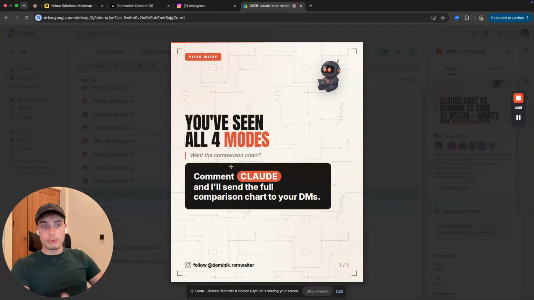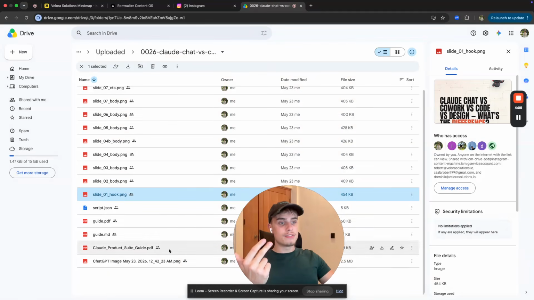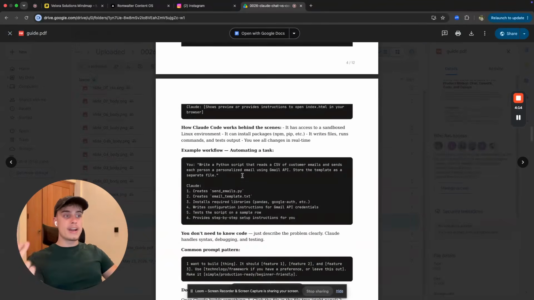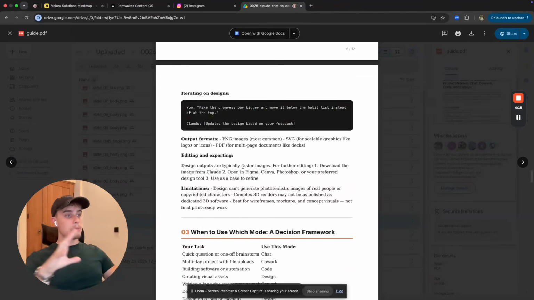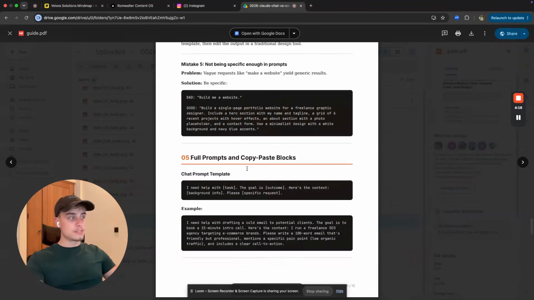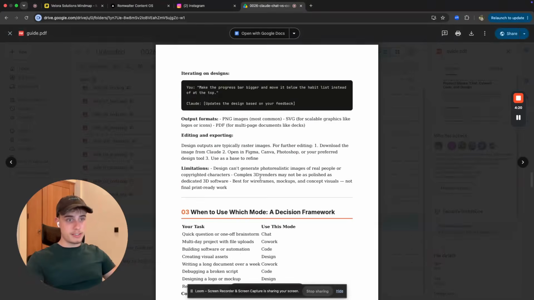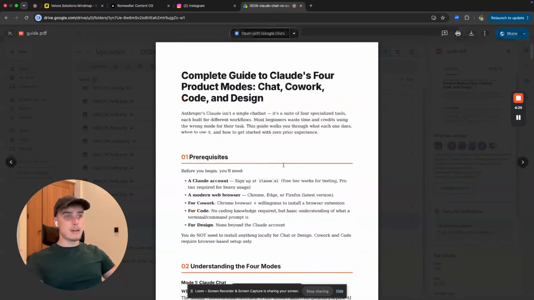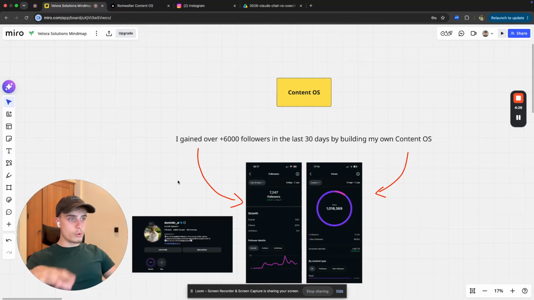And as it has a call to action for people to comment a specific keyword, it needs to have a guide. So it generated me an actual guide as well on what I can give to my audience based on the context of the carousel. I didn't make this. AI made this. All I need to do is just copy paste this into the DMs or ManyChat, and it's going to send it out based on the video idea. Okay, so that's the actual content OS.